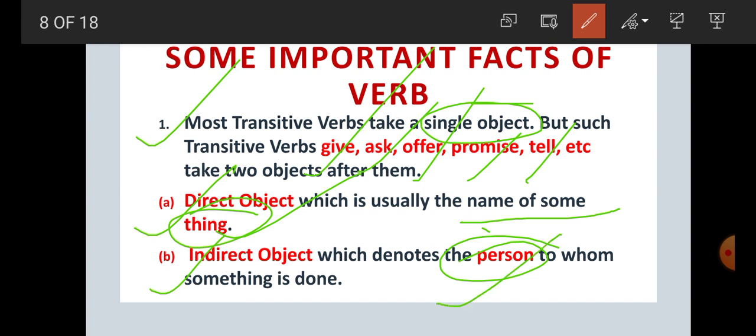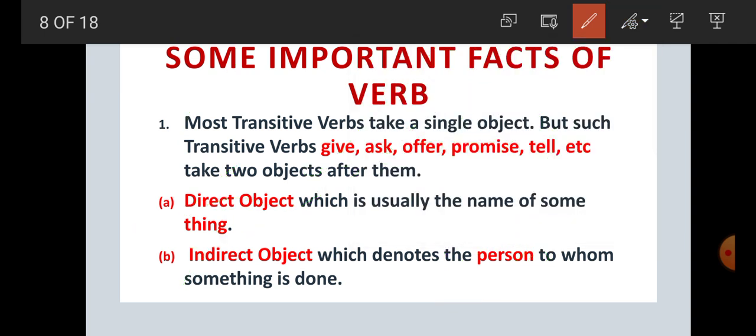So here we have got, student, that most transitive verbs take a single object, but transitive verbs like give, ask, offer, promise, tell, etc. take two objects. And what are those objects? Direct object and indirect object. Direct object is usually the name of something and indirect object usually the name of a person.